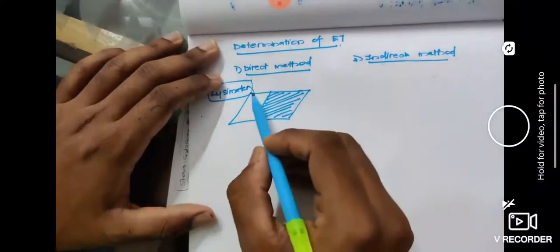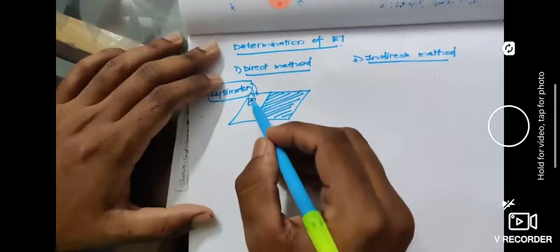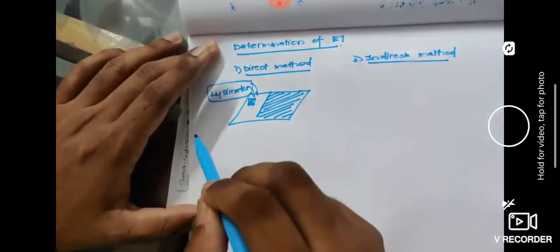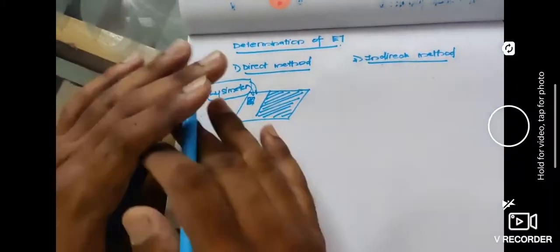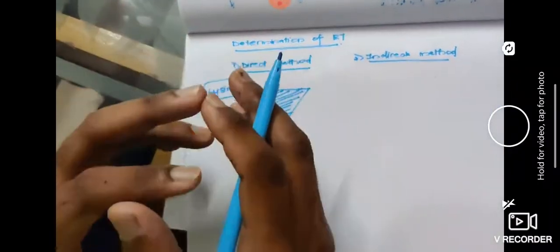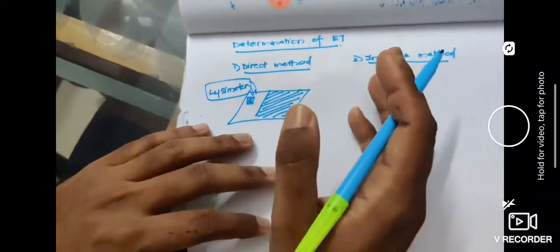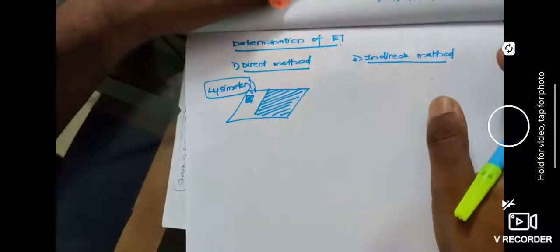I have already told you that the instrument that is used to measure evapotranspiration is the lysimeter. So you'll be incorporating a lysimeter in this portion, and taking small patches of cultivated crops to learn the actual evapotranspiration, and such a method is called a direct method. You isolate a portion of crop from its surroundings and determine the evapotranspiration by actual measurement using a lysimeter.